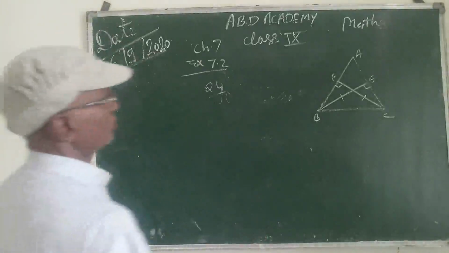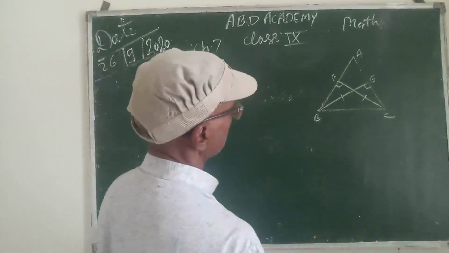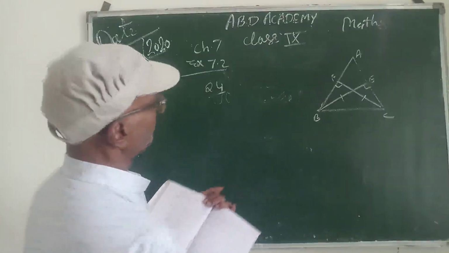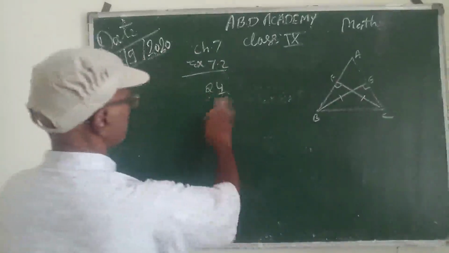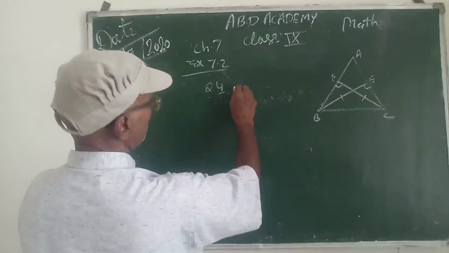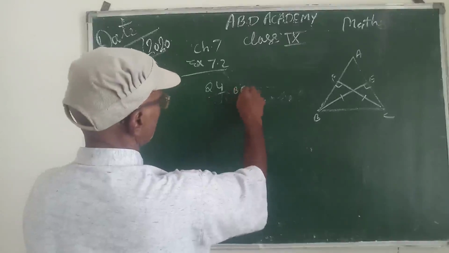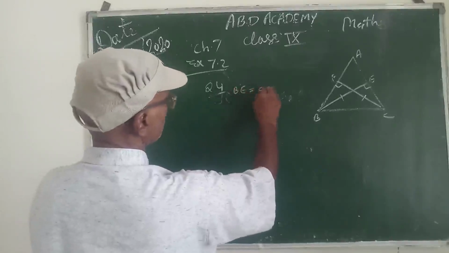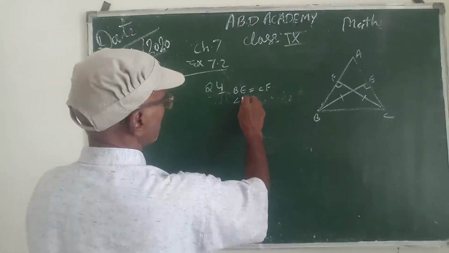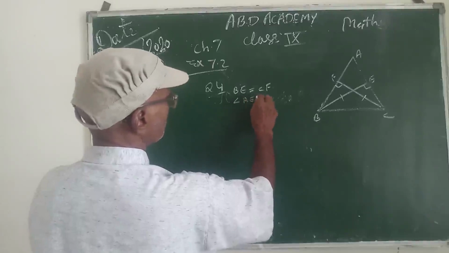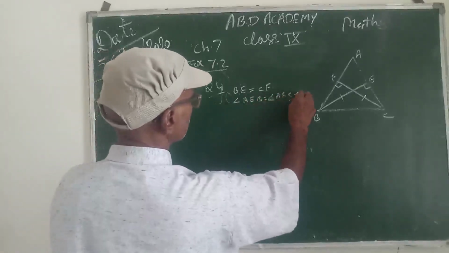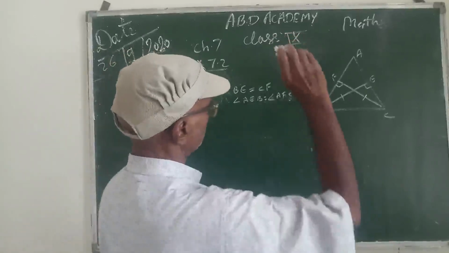So, to prove this, triangle ABE. Here, given that in triangle ABC, BE is equal to CF, and angle AEB is equal to angle AFC, both 90 degrees.